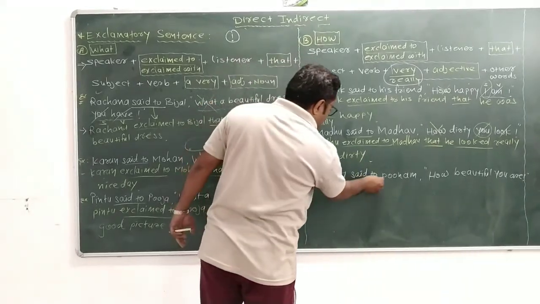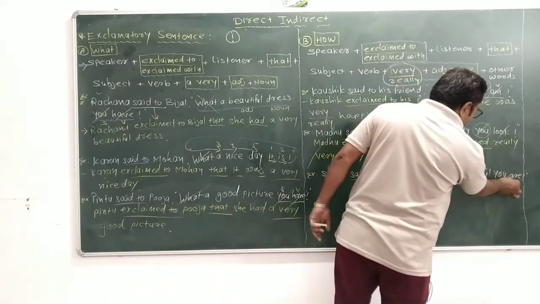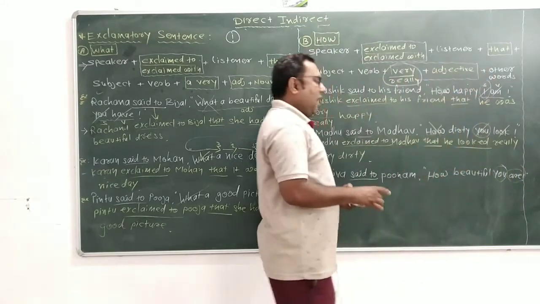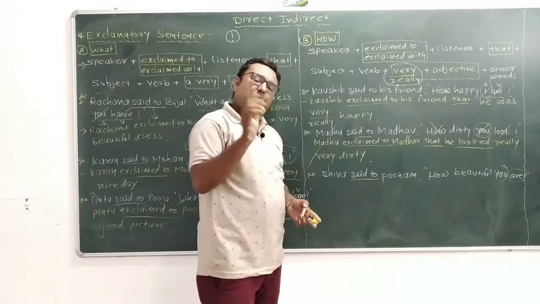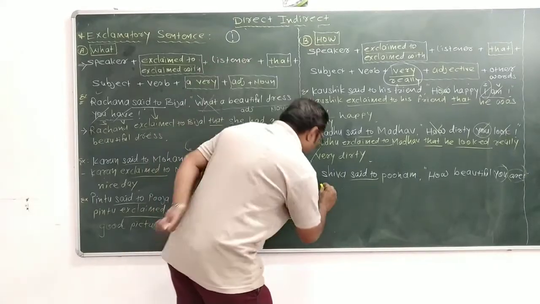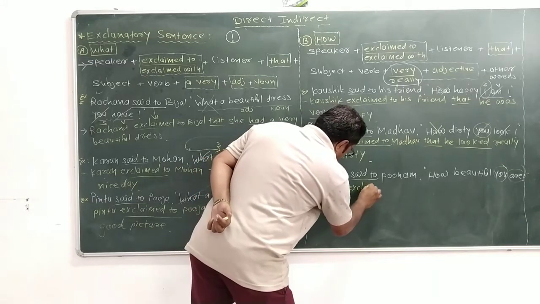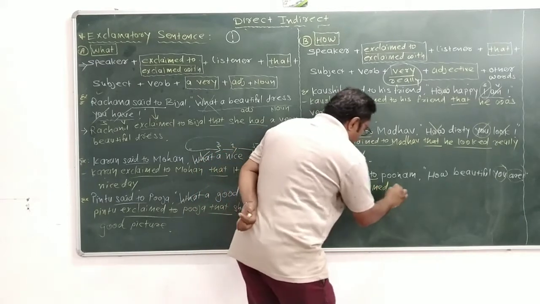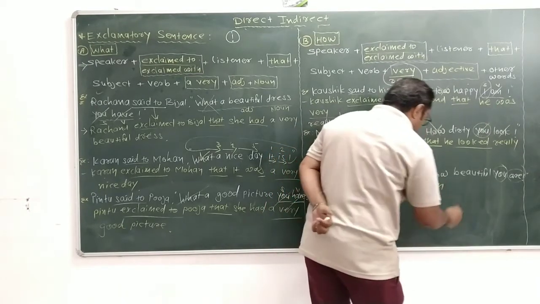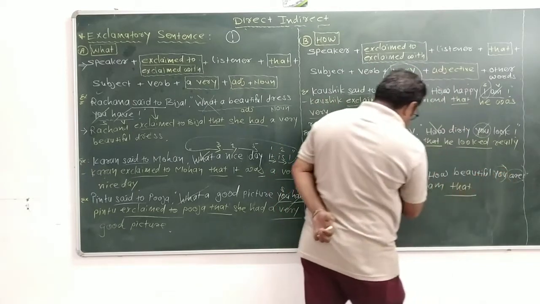Next, Shiva said to Poonam, how beautiful you are. You are really beautiful. You are very beautiful. That is an affirmative sentence. So, Shiva exclaimed to Poonam that you means Poonam.